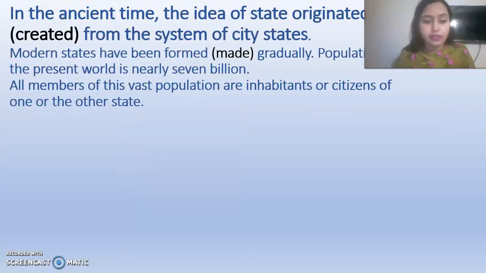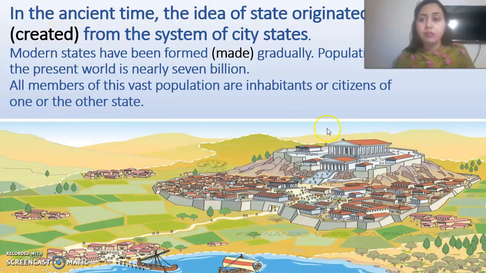Now go to the next thing. In the ancient time, the idea of state originated from the system of city states that I have just told you. So at first there was not one state. There were some cities, and these used to behave as if they were states, as if each was a nation, a country.